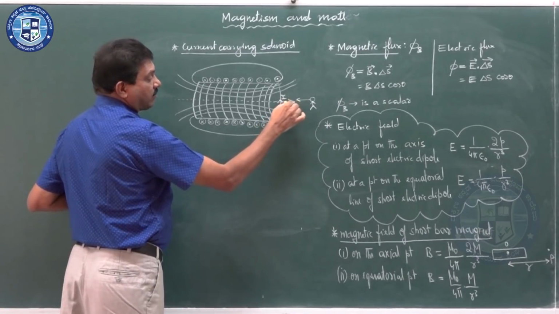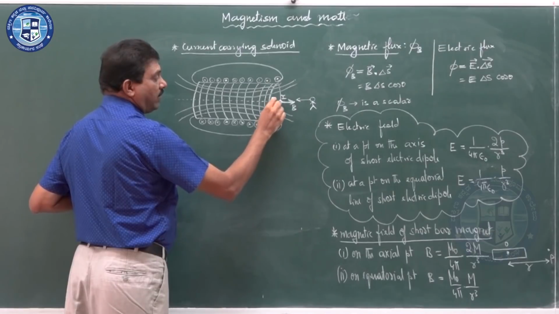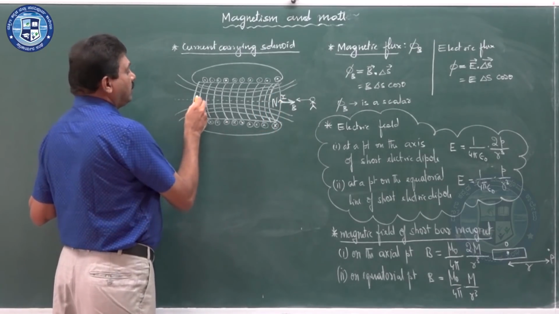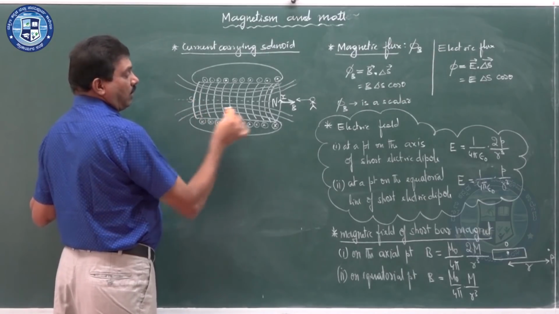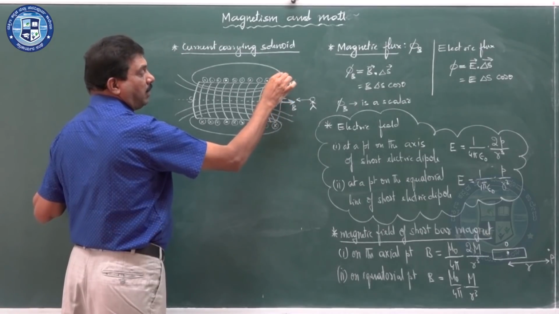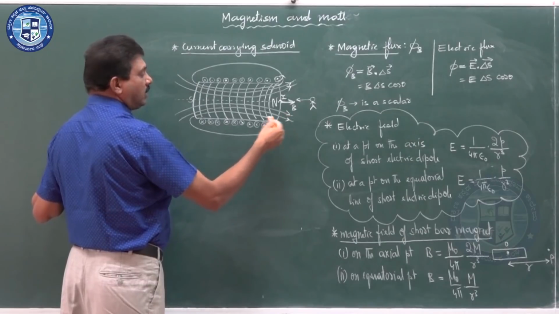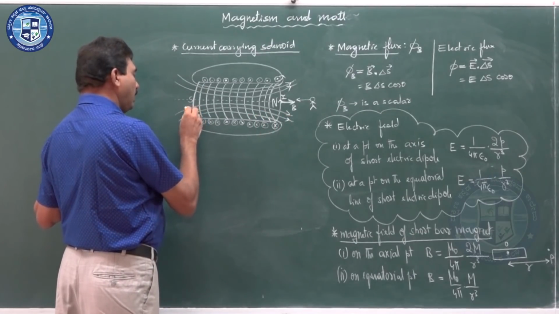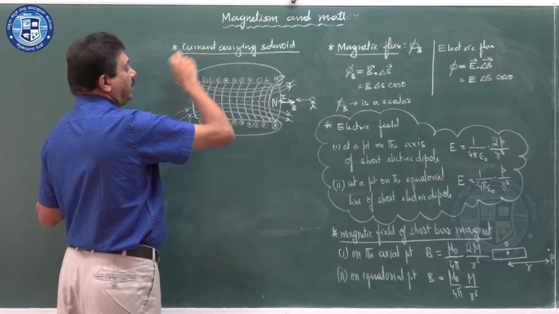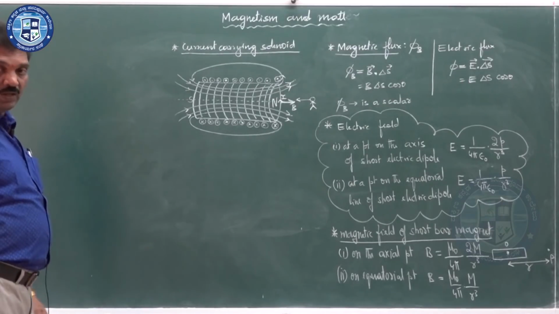The face where the magnetic field line is coming outward acts as the north pole and this is the south pole. So, how will the magnetic field lines be? They emerge from the north pole. They are closed loops. Magnetic field lines are closed loops. They emerge from the north pole and go inward into the south pole. So, you can observe the magnetic field lines of a solenoid.